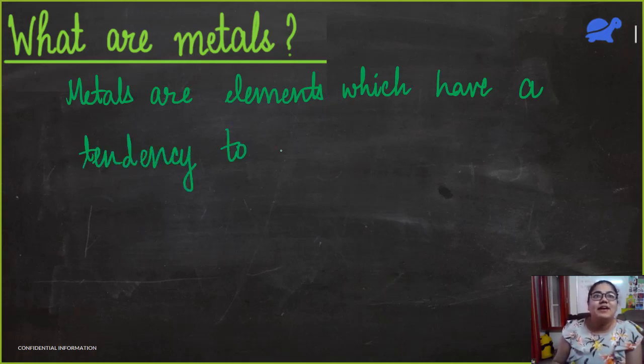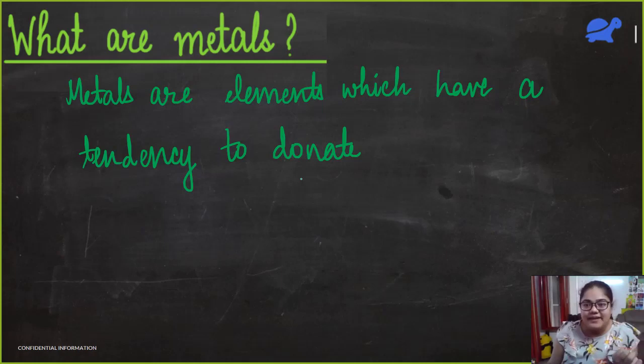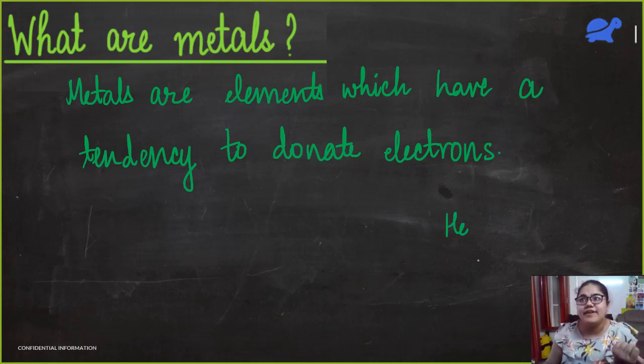Let me give you an example. We know that all the elements want to become like noble gases, because noble gases are very, very peaceful. Everyone wants to be like them. Let's see an example of helium.